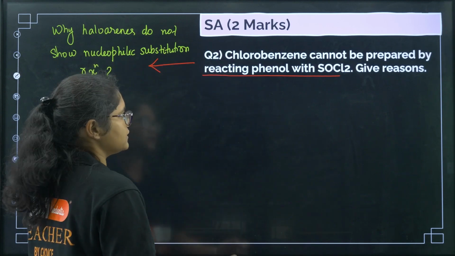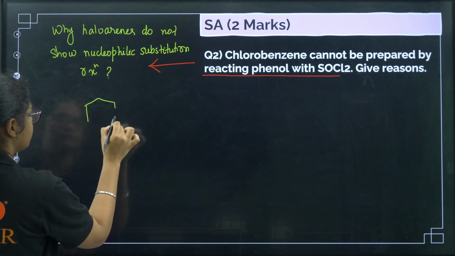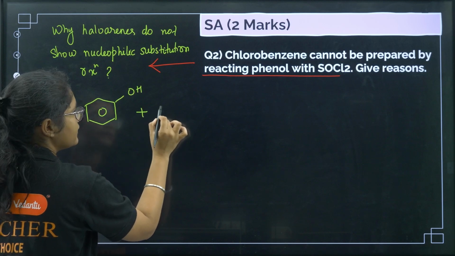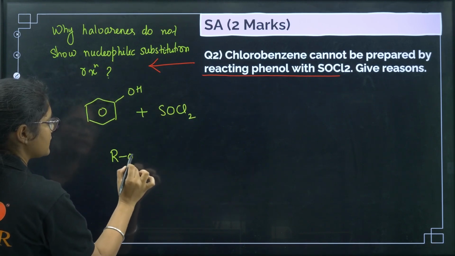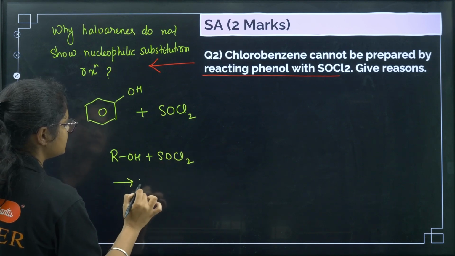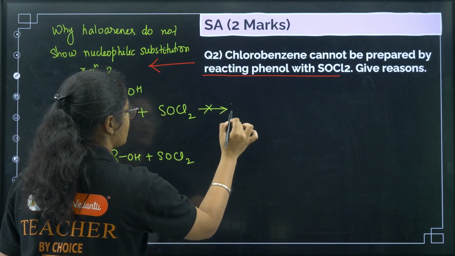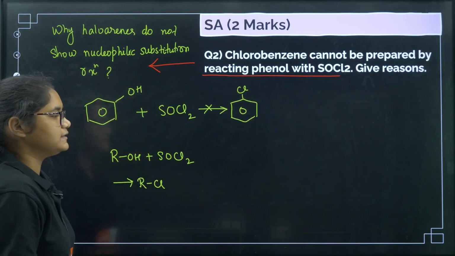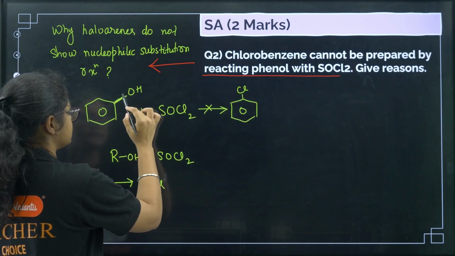Now let us see this question. Chlorobenzene, the question is asking if you react phenol with SOCl2, right? If you remember, if you react ROH plus SOCl2, we used to get RCl. So similarly, if this one is there, then this reaction will not give you chlorobenzene. Now what is the reason for that? Here you should remember why this is not happening.